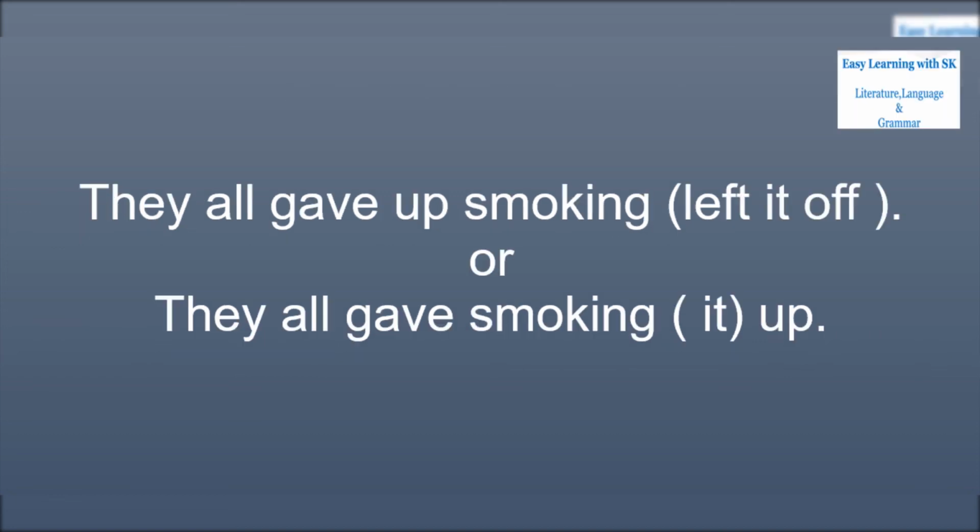The object in a phrasal verb usually comes after it, but sometimes it comes before the adverb or preposition. Let's see the examples. They all gave up smoking. They all gave smoking up.